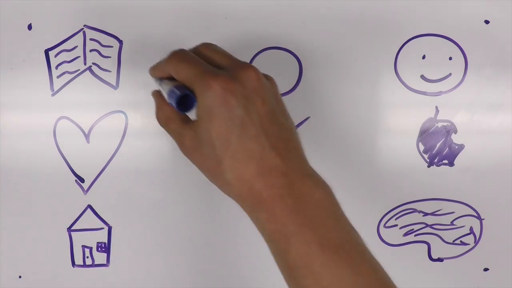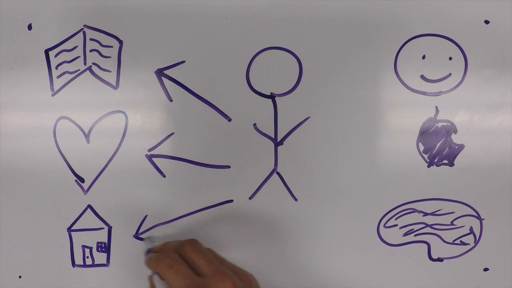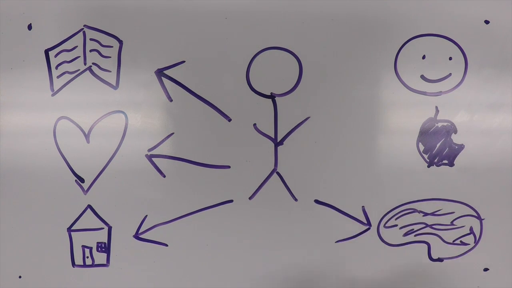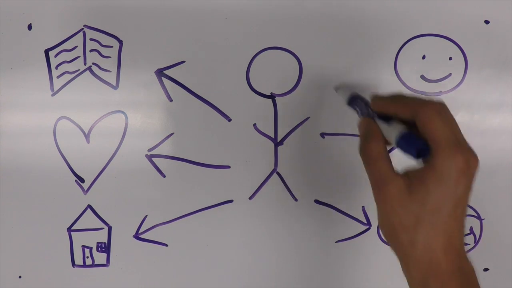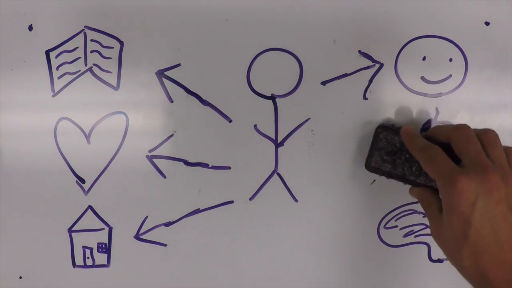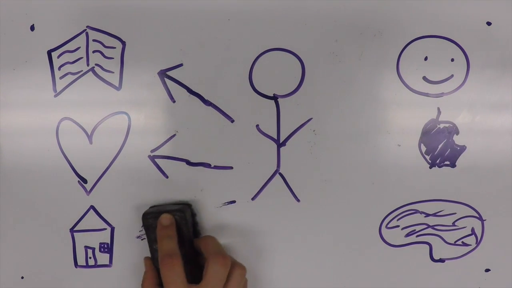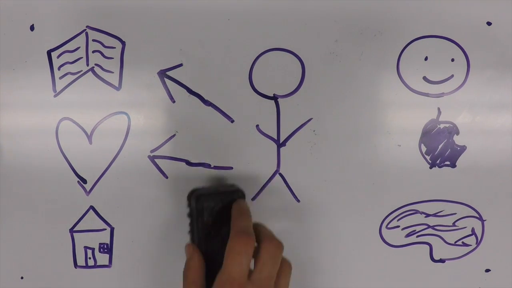If we quickly look back at our first drawing, we can see that people have different capabilities. Some of these capabilities aren't tied directly to income. For example, health and quality education are not tied to income. This is why it's better to measure capabilities instead of just measuring income.